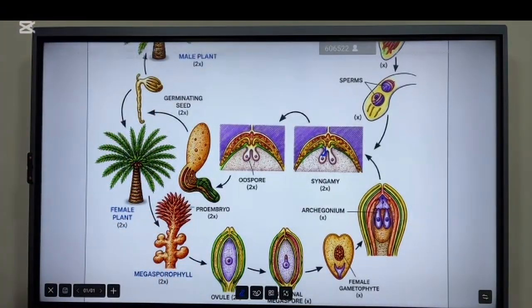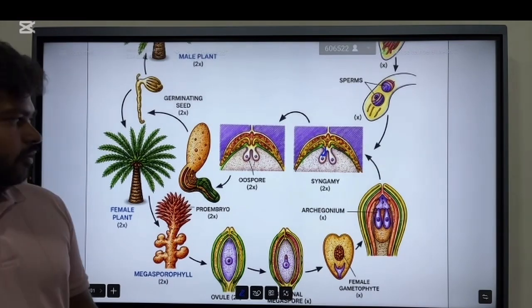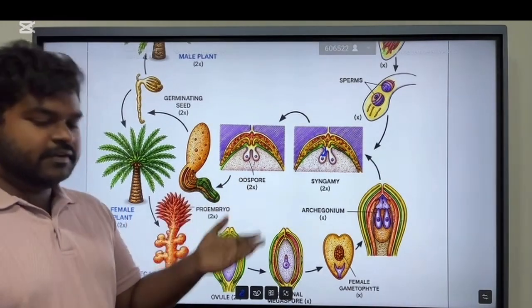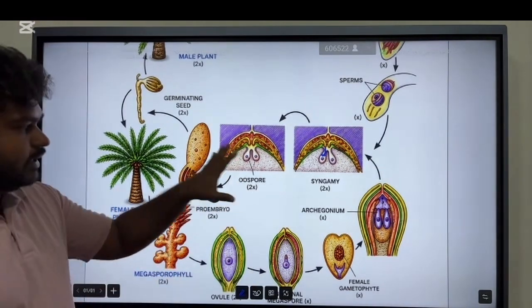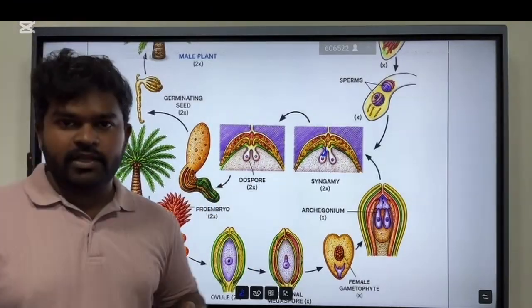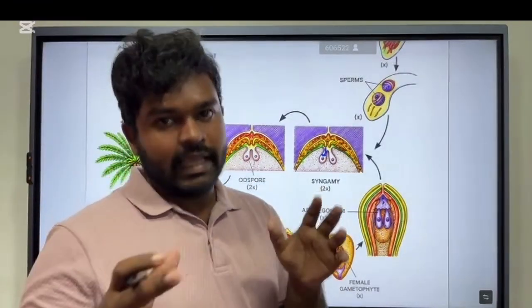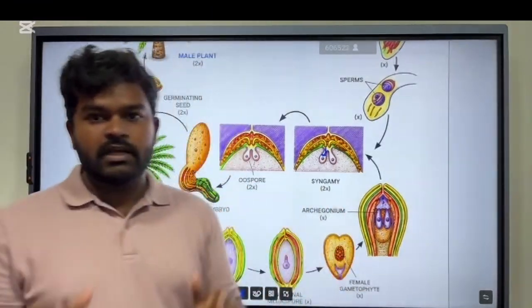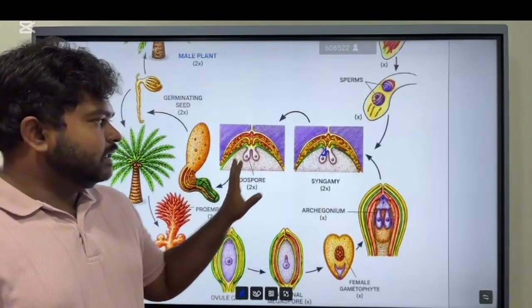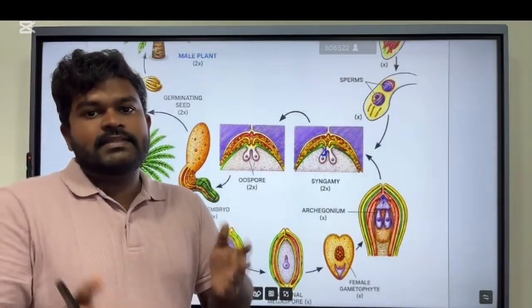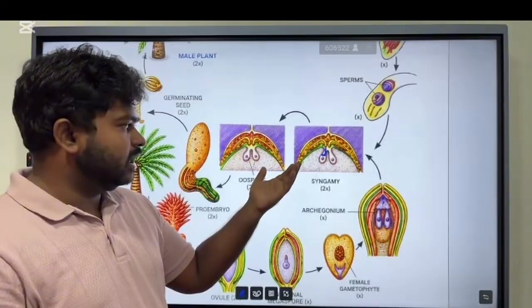What happens to the ovule after fertilization? It produces the zygote, and the zygote becomes the embryo. The ovule containing the embryo is called the seed.